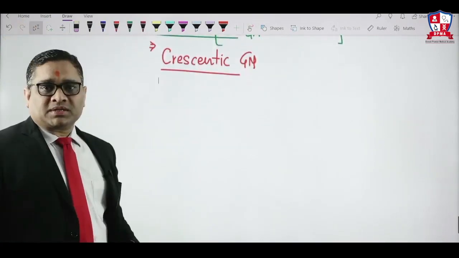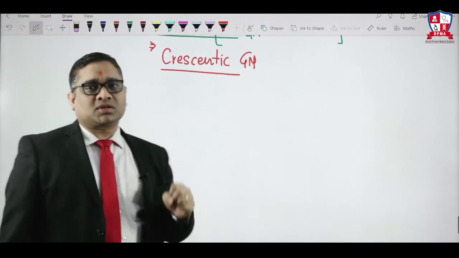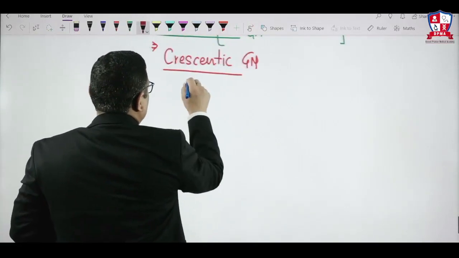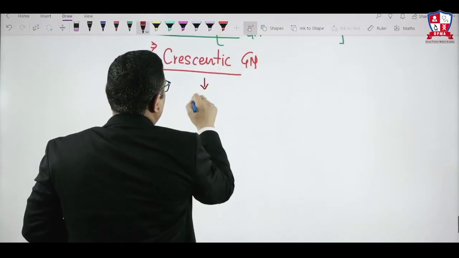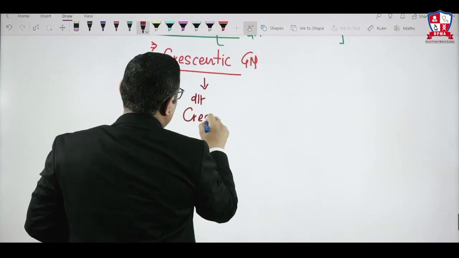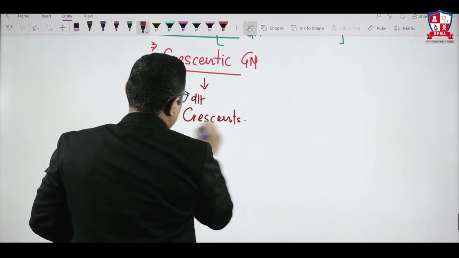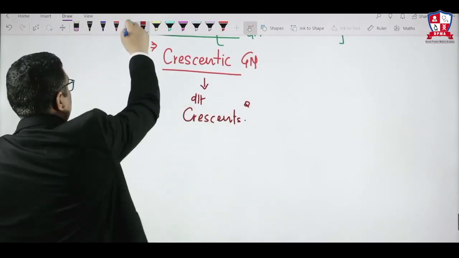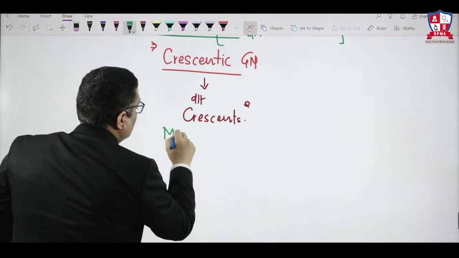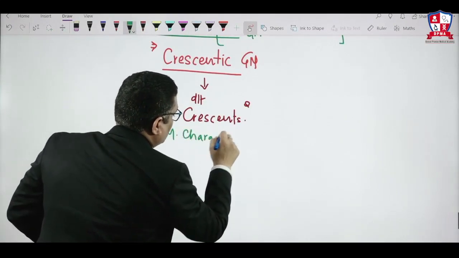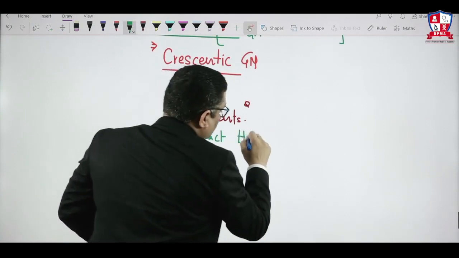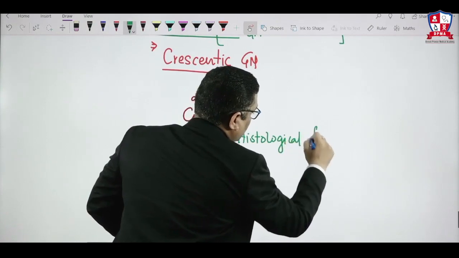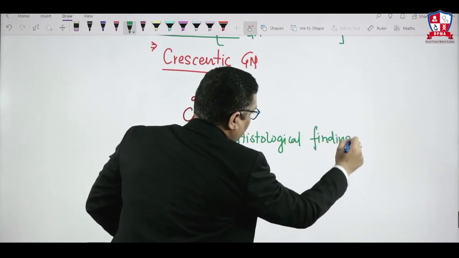Because of the presence of crescents on histological examination of the glomeruli. This crescentic glomerulonephritis name is given due to the presence of crescents. Now the question is, what are crescents? This point we have to keep in mind: the crescent is the most characteristic histological finding of RPGN.